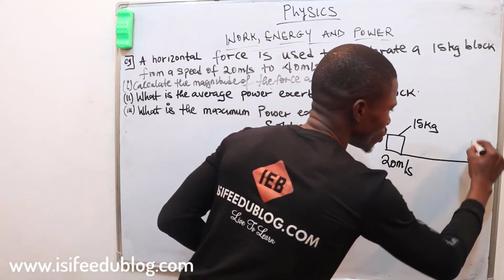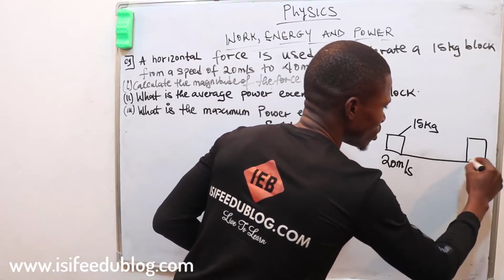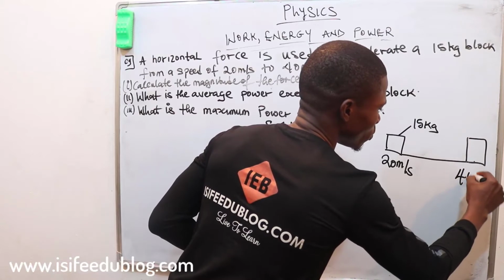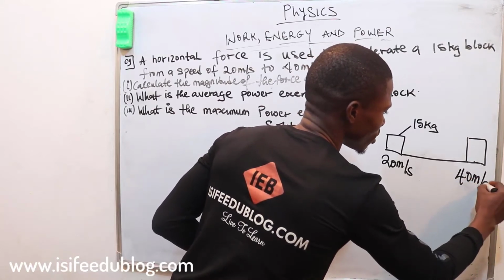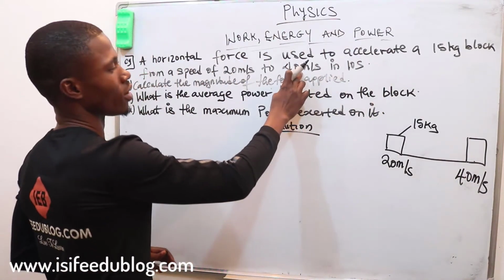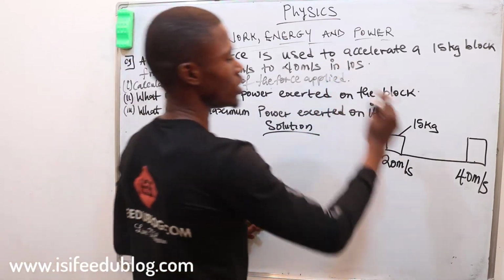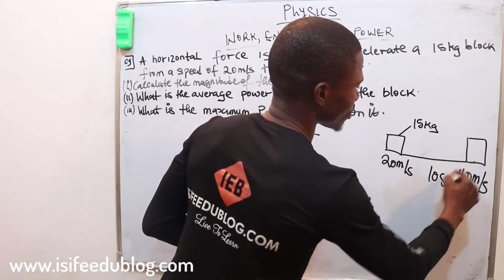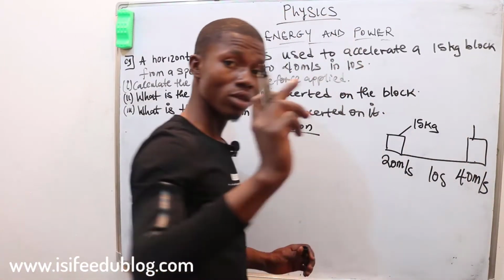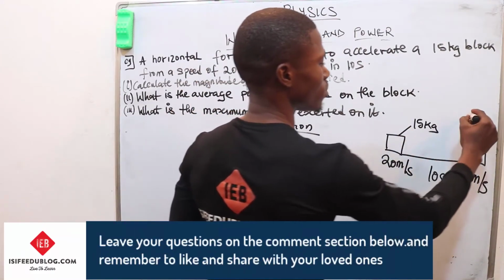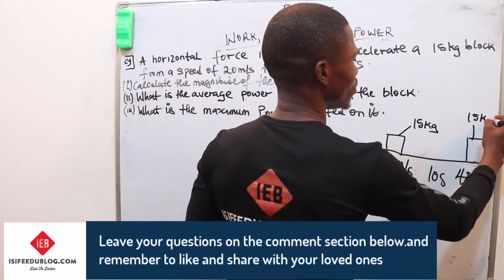Then it moves to a new position with a speed of 40 meters per second. That is our final velocity, within 10 seconds. And remember, the mass of the block did not change. The block is still the same, which is 15 kg.